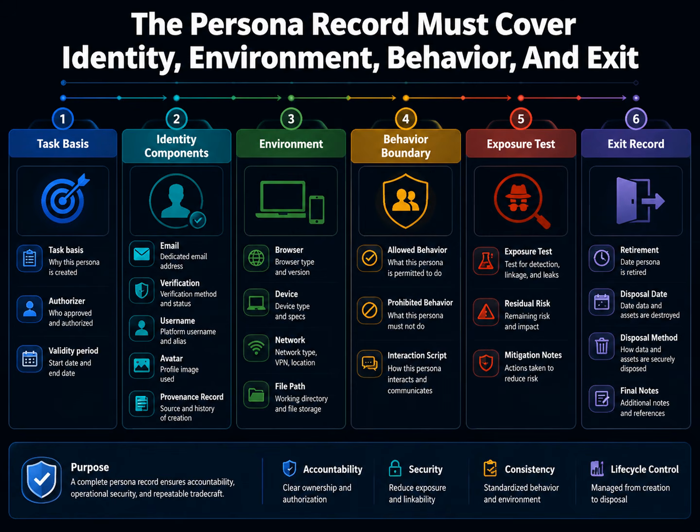The environment section describes browser, device, network, and evidence paths. The behavior section lists permitted actions, prohibited actions, and approved contact script and stop conditions. Finish with exposure tests, residual risks, retirement date, and disposal requirements. A useful record can state, do not contact ordinary applicants, do not accept unknown attachments. Platform-side device correlation cannot be fully verified. Review retirement status 30 days after mission completion. Those boundaries are more valuable than a long list of invented hobbies.